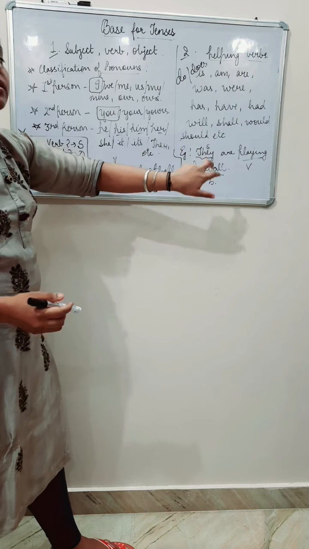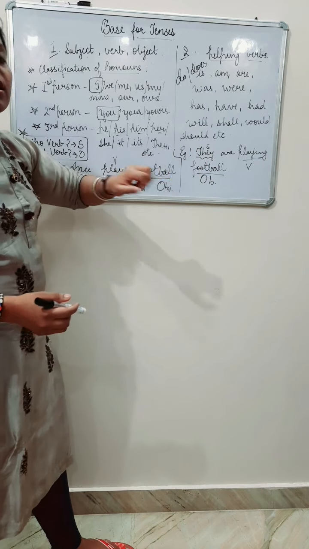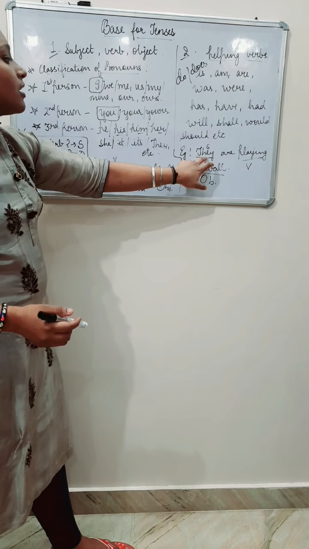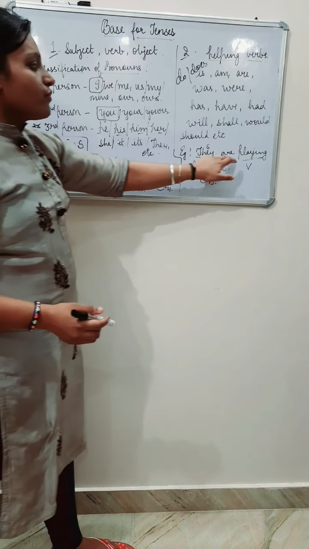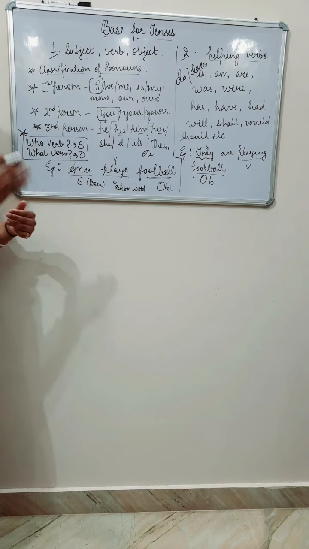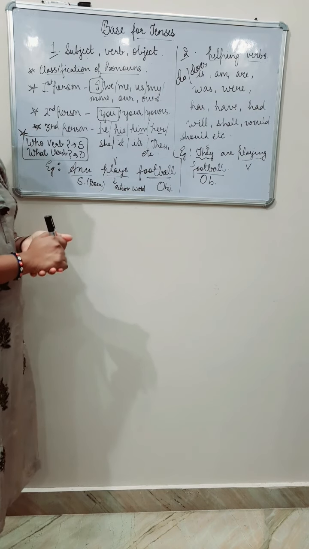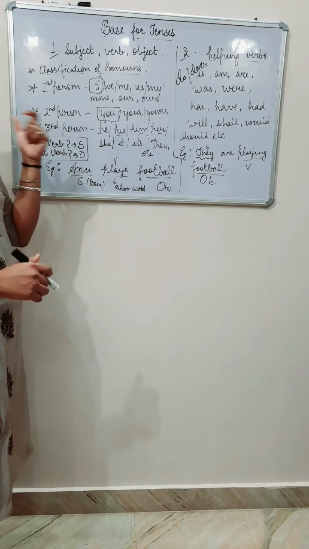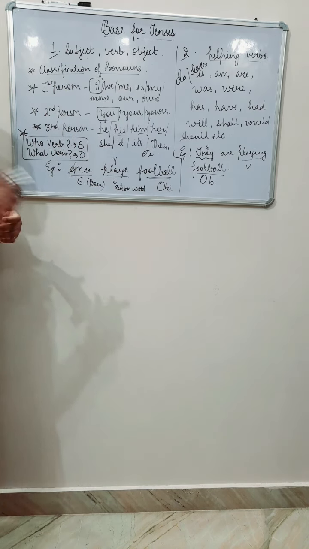They can be children, they can be men, they can be women. But I don't know who they are. So therefore this is a third person. Here we use are. So there are some rules. While doing tenses, I can make you clear where to use singular and where to use plural of the verb.